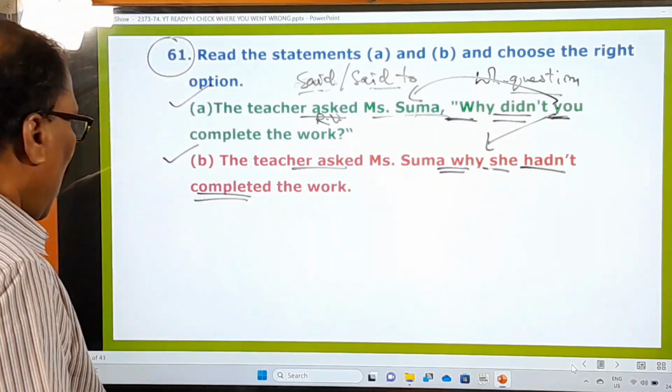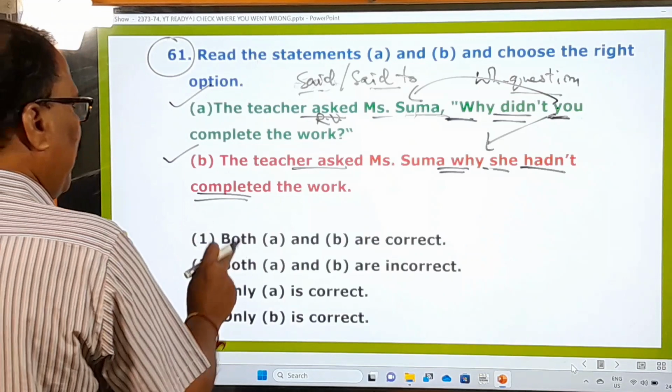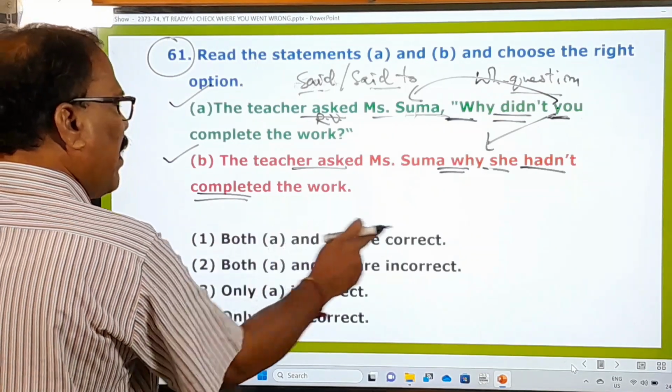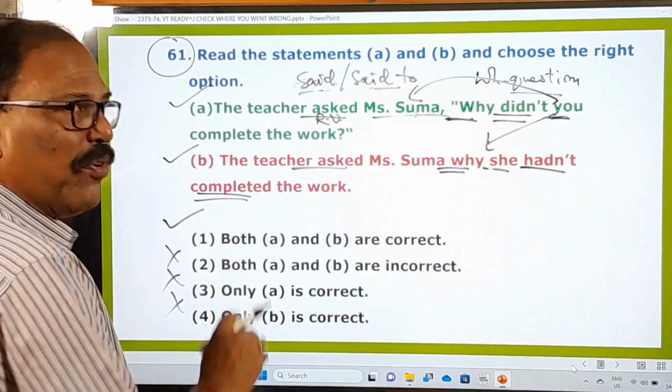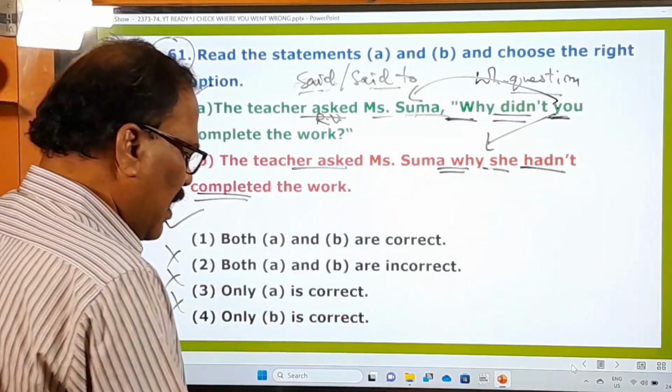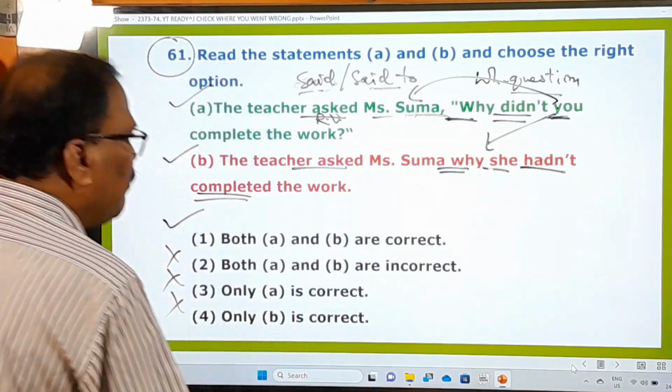Now let us see the options here. The very first one is there: both A and B are correct. The very first one is the right one, and all others are wrong. Therefore, now you can easily understand it. Now let's go to the next question.